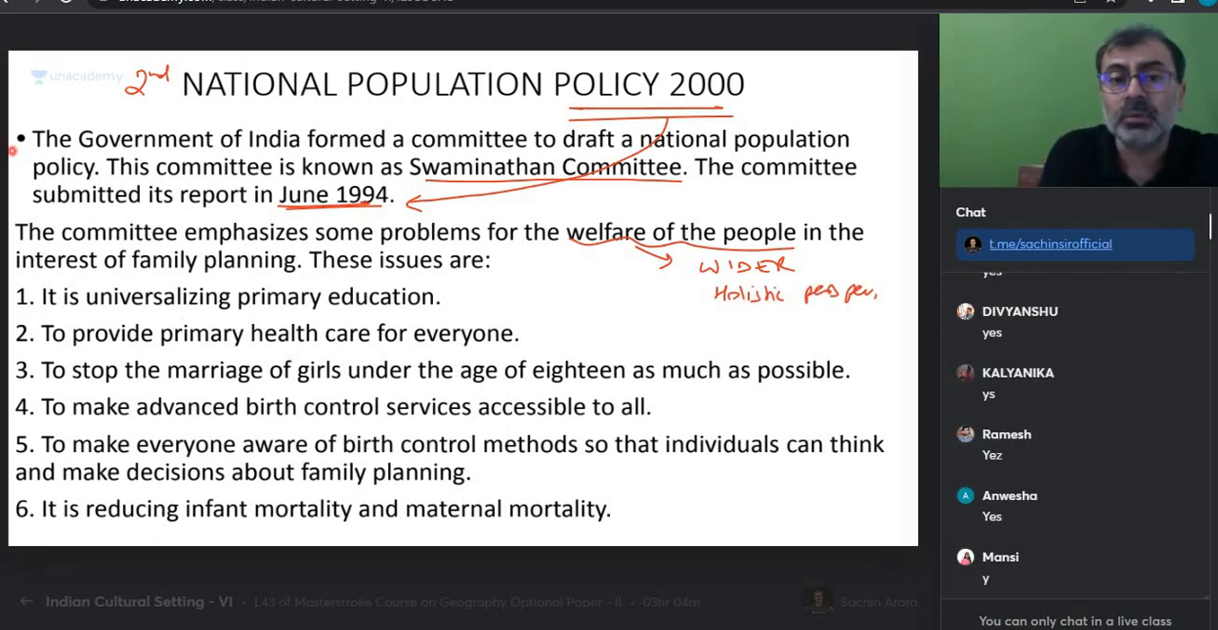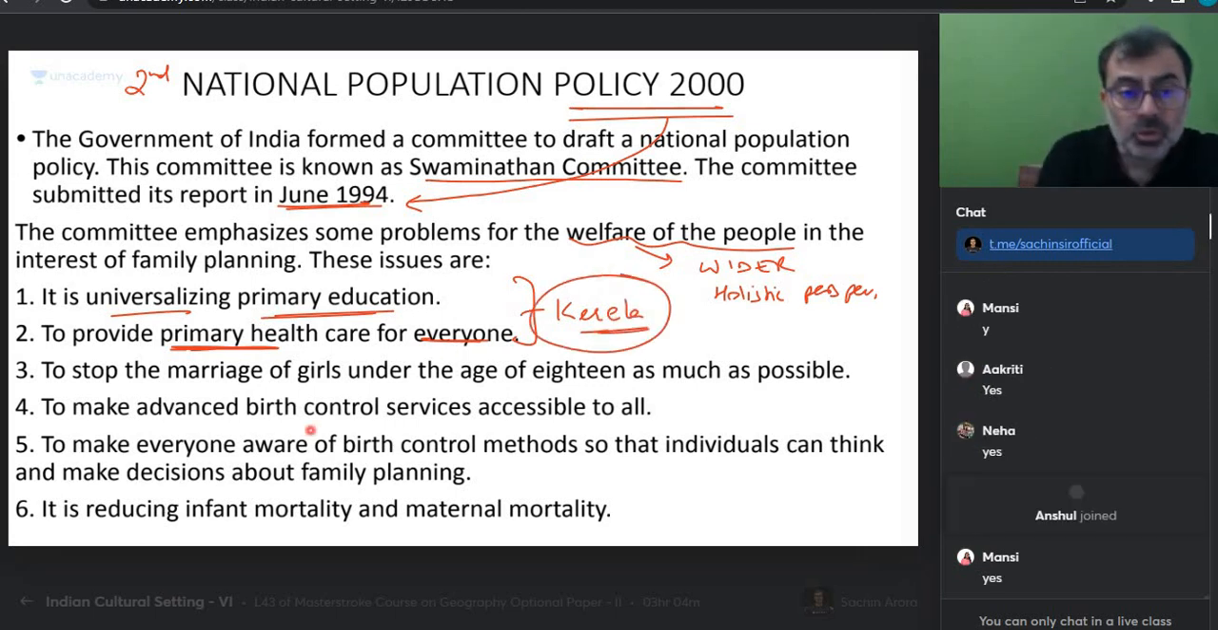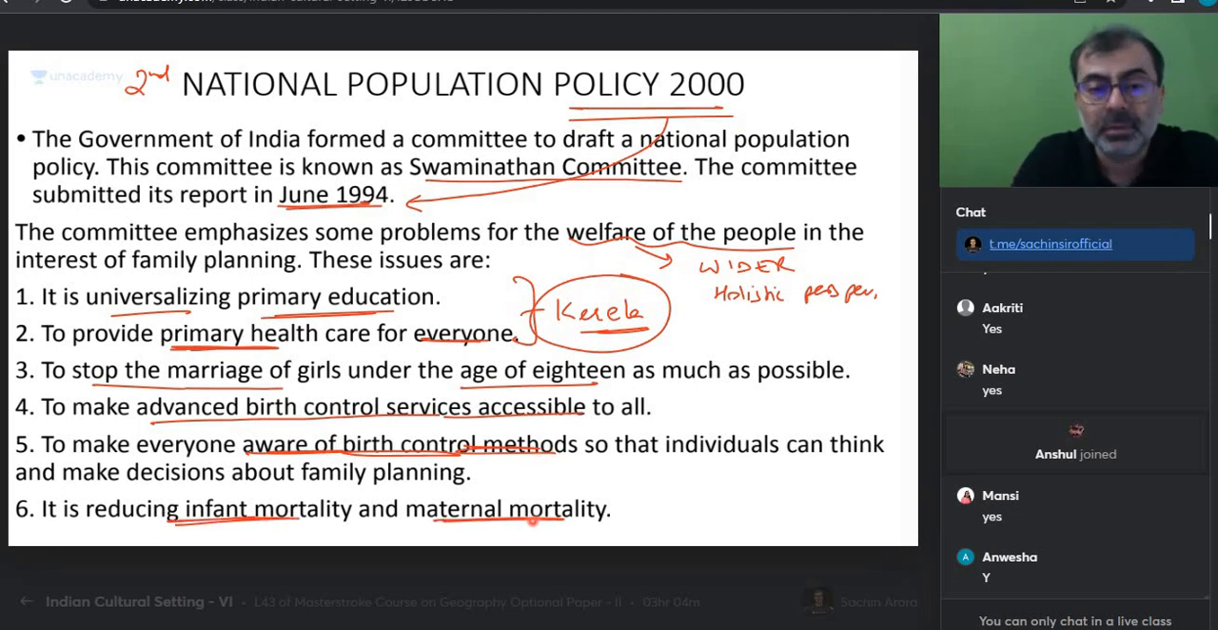They said that it would be better if we can universalize primary education. Let us provide primary health care to everyone. Can I say Kerala has done well in this? Kerala model. Stop marriages of girls under the age of 18 as much as possible. Make advanced birth control services accessible to all. Make everyone aware about birth control methods and reduce IMR and MMR. Everyone, does it make sense? Yes, Swaminathan Committee. Is everyone okay?